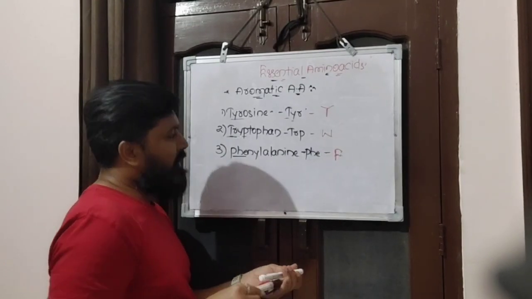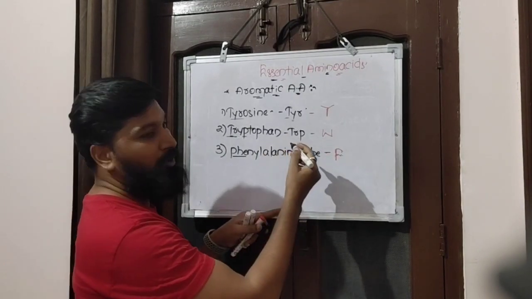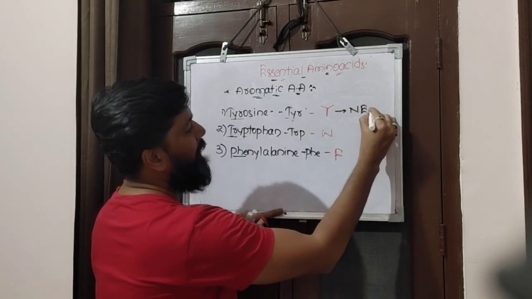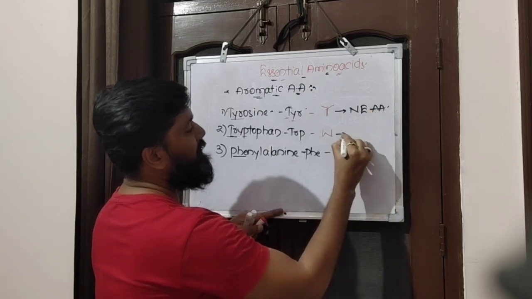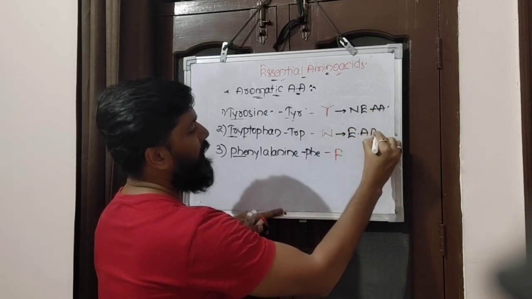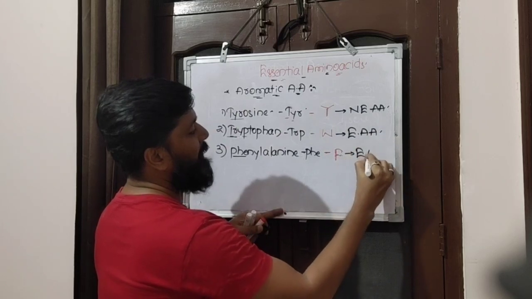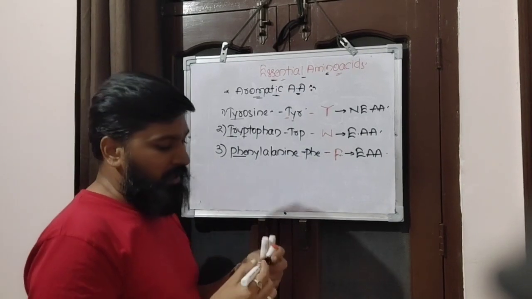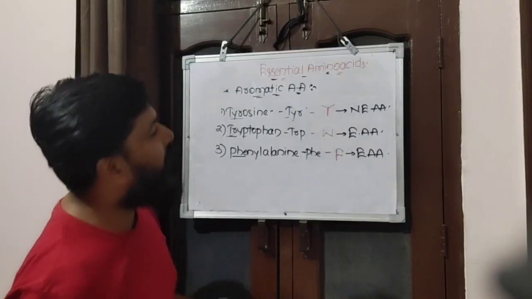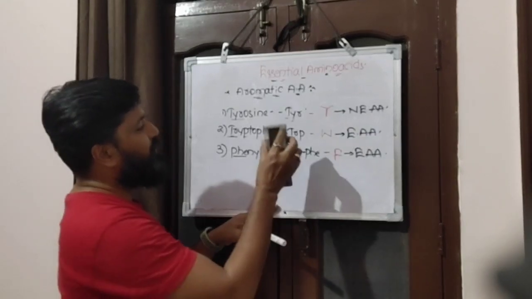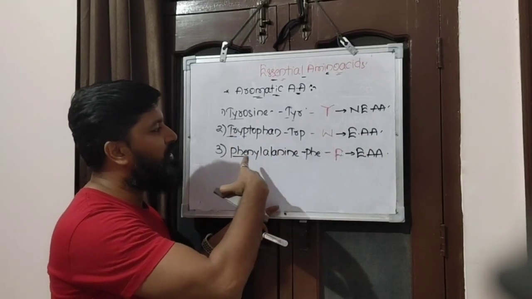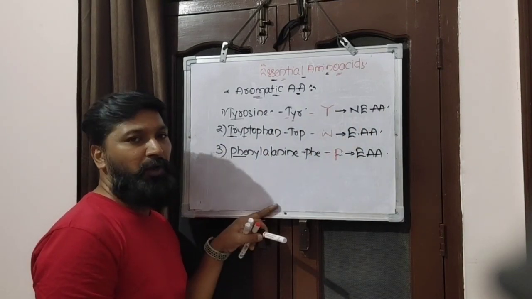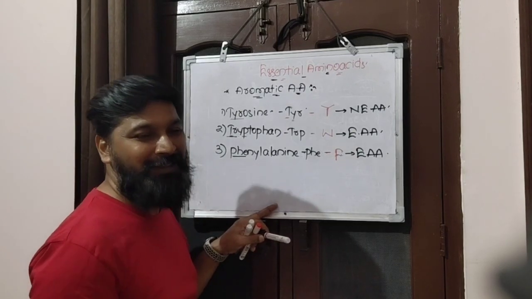So these are three different types of aromatic amino acids. Of these, tyrosine is a non-essential amino acid. The rest two are essential amino acids, which have to be procured through the diet. These are the aromatic amino acids. Is it clear, children? Next we talk about the second category, one more category of amino acids.